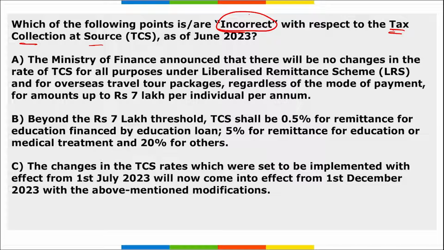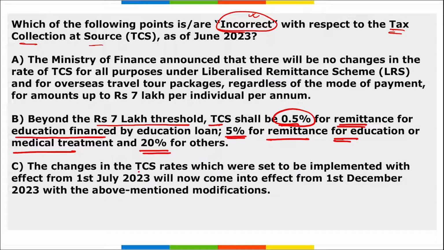So option here, is it correct? So yes, option C is correct, but we have to select the incorrect one. Option B: beyond the 7 lakh rupees threshold, TCS shall be 0.5% for the remittance for education financed by education loan, 5% for the remittance for education or medical treatment, and 20% for others. So option B is also rightly marked.